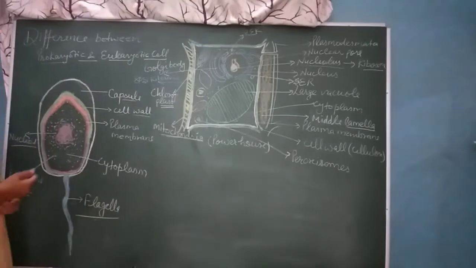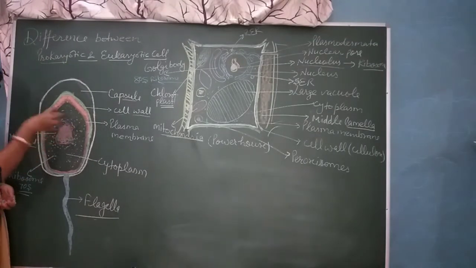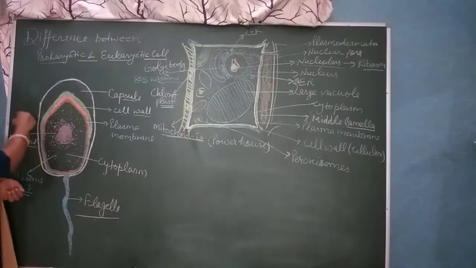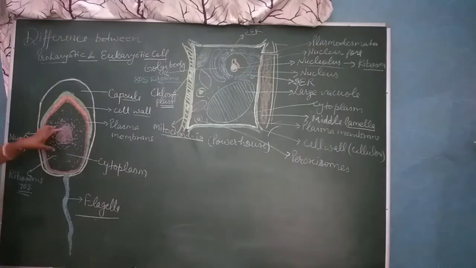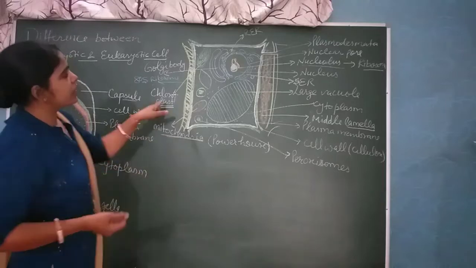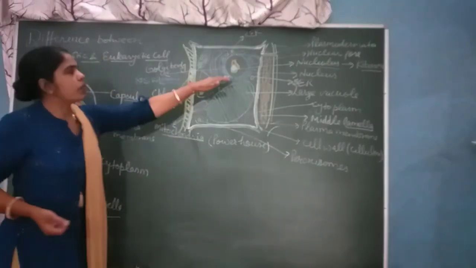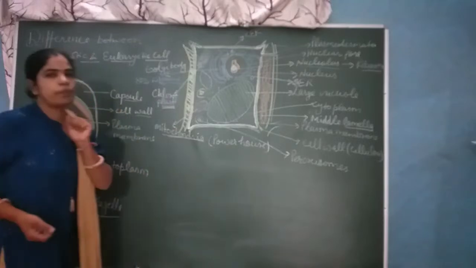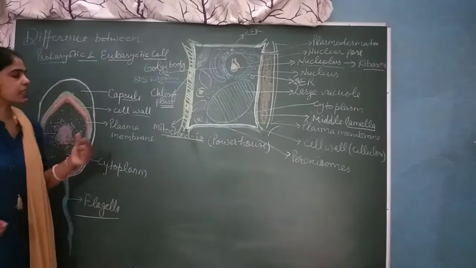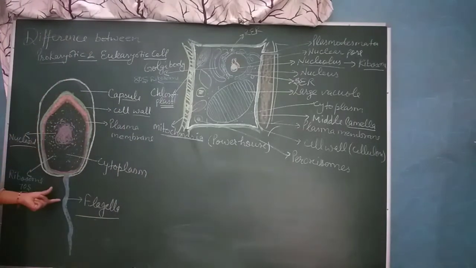Here in the prokaryotic cell, the genetic material is present in the cytoplasm itself, and the region of the cytoplasm where genetic material is present is called the nucleoid, while in the eukaryotic cell the genetic material is present in the nucleus. In eukaryotic cell, nucleolus is present where ribosome synthesis occurs, while in the prokaryotic cell nucleolus is absent.